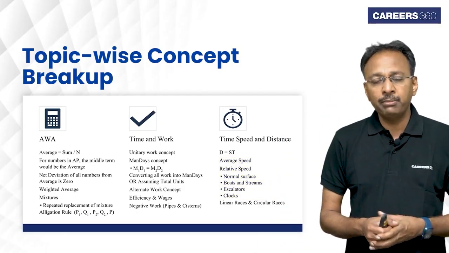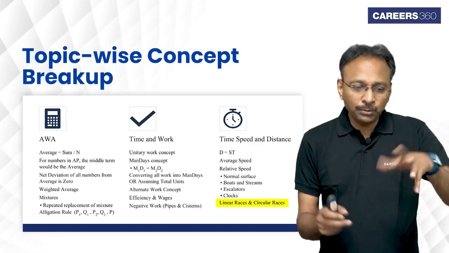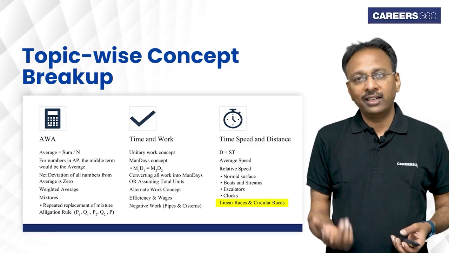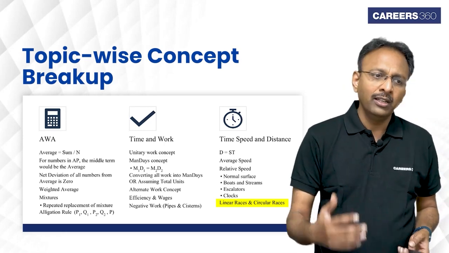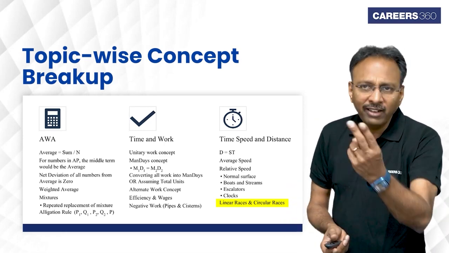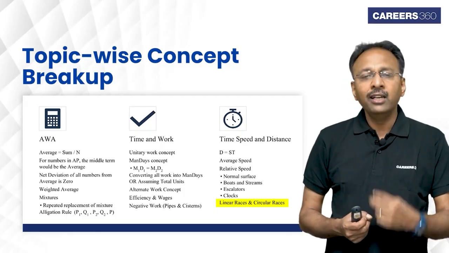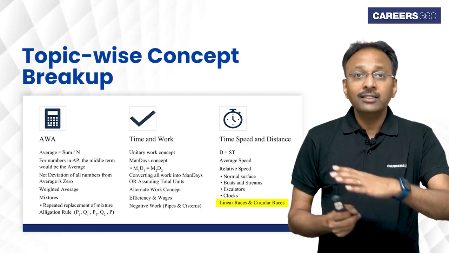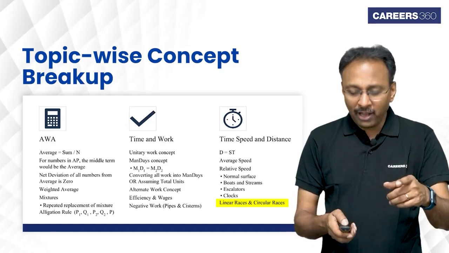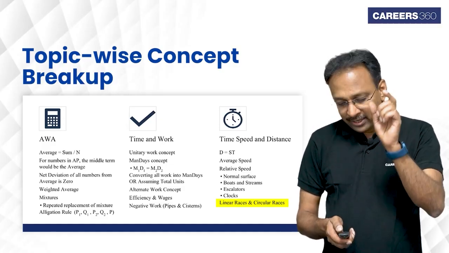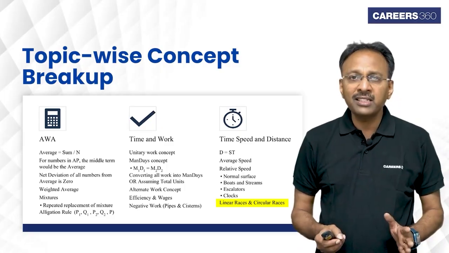And the last concept is races. Races, both linear races and circular races. Circular races has more often than not come in the CAT exam, so you need to be good in that. Within circular races, there are 2 formulae that you really need to remember. Do these 7 areas. If you remember what I have put already, percentages I have put along with profit and loss. That makes it completely 7 topics.